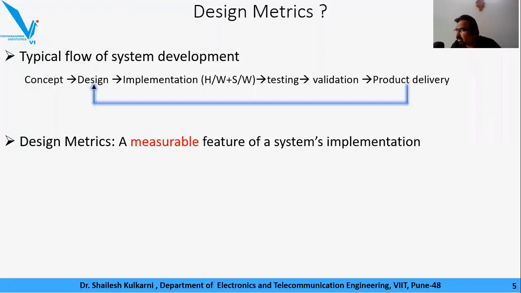In a formal way, or in formal words, design metrics are referred to as measurable features of a system's implementation. I'm emphasizing the word measurable because something which is measured, something quantifiable, only that can be published, only that can be publicized, and over which the faith and fame of the company's product could be gained. It's not something like: this product is very good, this product has got a better resolution, this product has got better features,